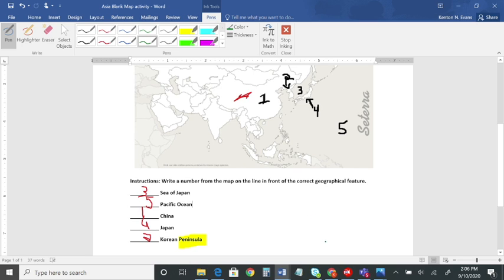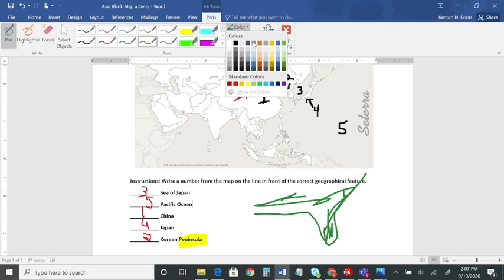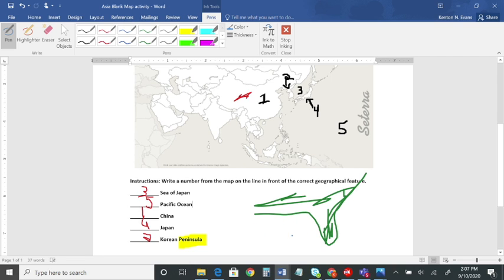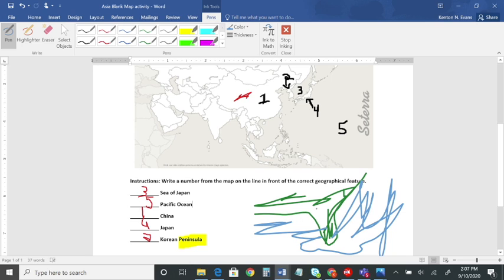If we look here, let me draw you kind of what Florida looks like. Here's the southeastern United States. This is what Florida kind of looks like. Florida is surrounded by water on 3 sides. You've got the Gulf of Mexico, and it comes around. Here's the Atlantic Ocean. So Florida is a peninsula. This area right here is a peninsula. Notice it's still connected to the mainland, but it has water on 3 sides.